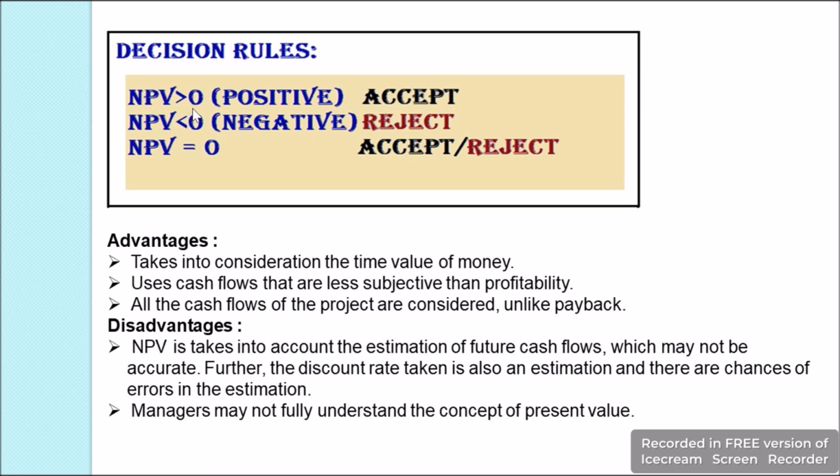Next, we have decision rules. If NPV is greater than 0, that is, we have the positive NPV, as in the case of our present example, we have positive NPV, so we accept the project. If we have NPV less than 0, that is, we have negative NPV, then we reject the project. If NPV is equal to 0, then we can either accept or reject the project.